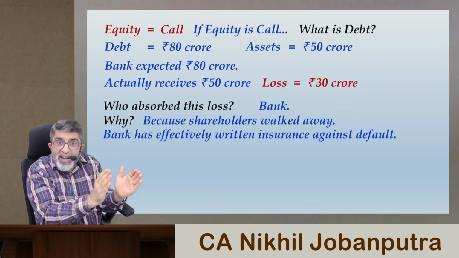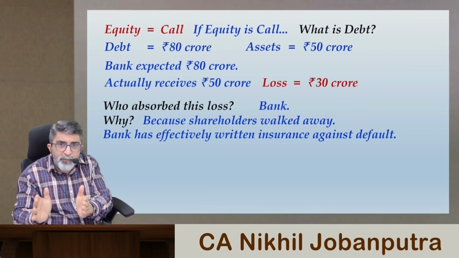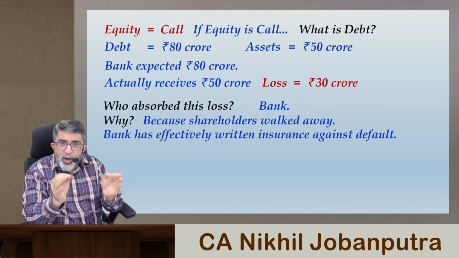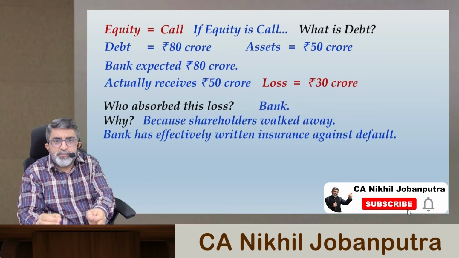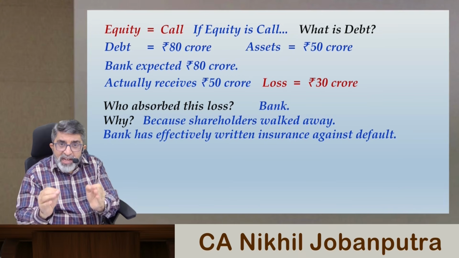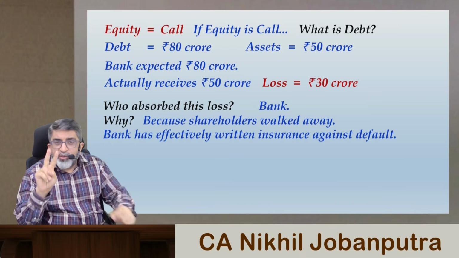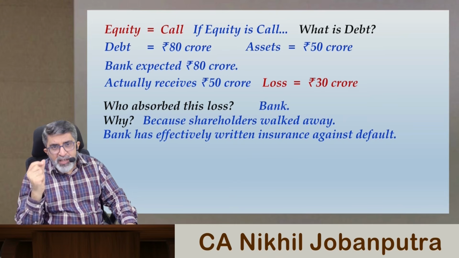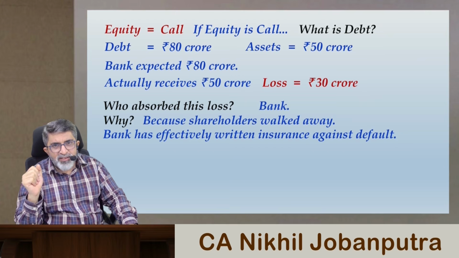Assets value fell down from 100 crore to 50 crore, total loss was 50 crore, shareholders are not going to bear that much loss. They will bear loss only to the limit of paid up capital, that was 20 crore. Balance loss will be absorbed by the debt provider or the bank in this case.